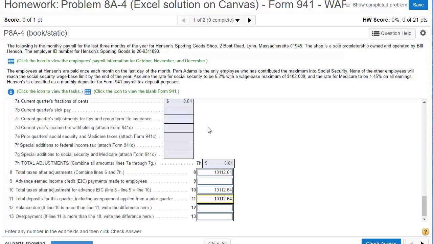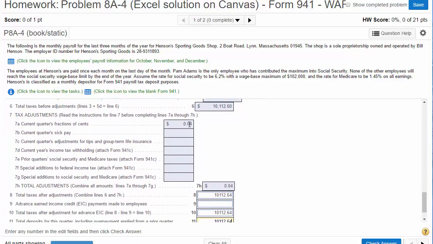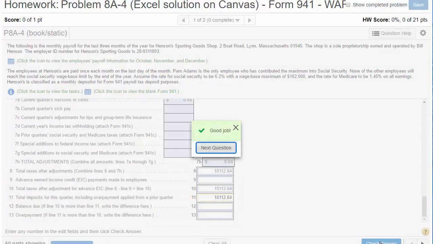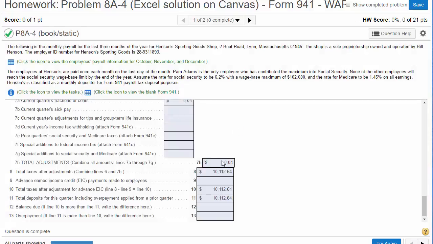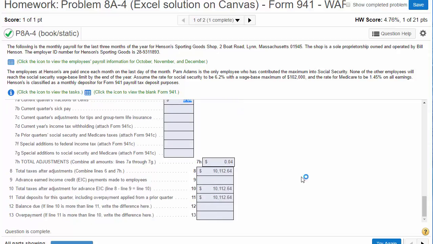The government's going to forgive us this 4 cents. Actually, we overpaid the 4 cents in this case. If we underpaid, they wouldn't pay us the 4 cents. They just forgive us that. And then we're done. There's no overpayment down here, and there's no balance due, because the government realizes that you're going to be a few cents off and they don't care about this. So in the real world, if you're doing this and this is hundreds of dollars, then you've calculated something wrong and you need to go check your work.